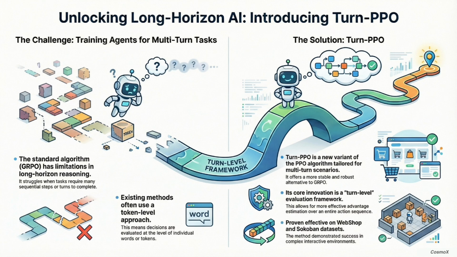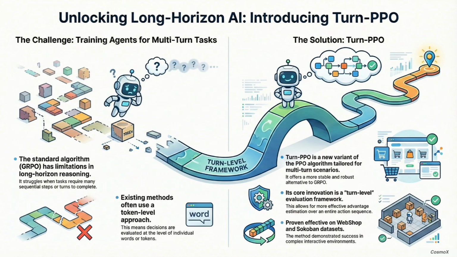It's just way too granular, too noisy. A turn-level MDP, on the other hand, is like grading based on complete sentences or even paragraphs. It groups the LLM's actions into a full logical turn before it calculates that advantage. And that structural change just radically stabilizes the whole learning process. That grouping of actions makes all the difference for reliable planning.